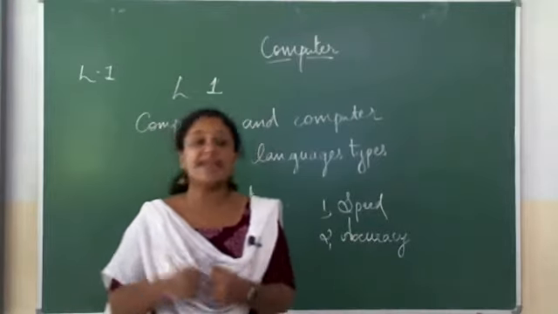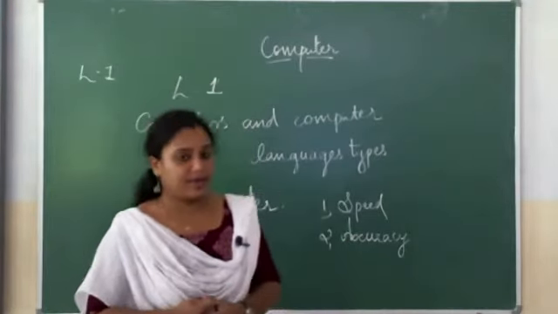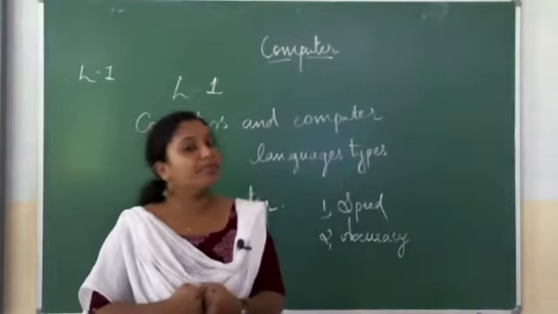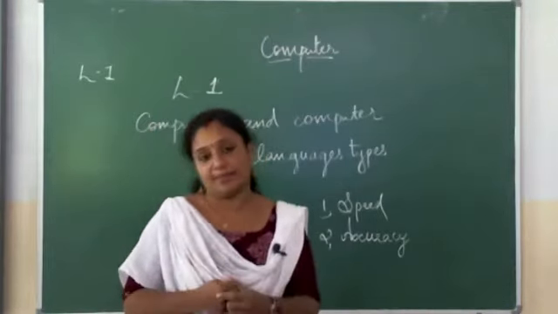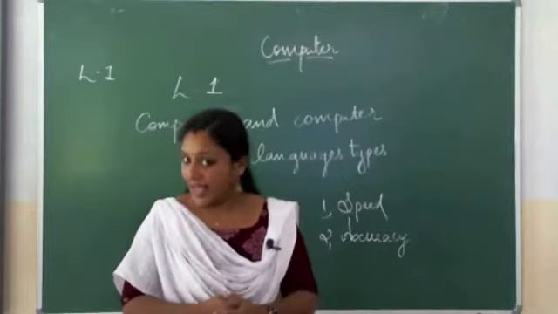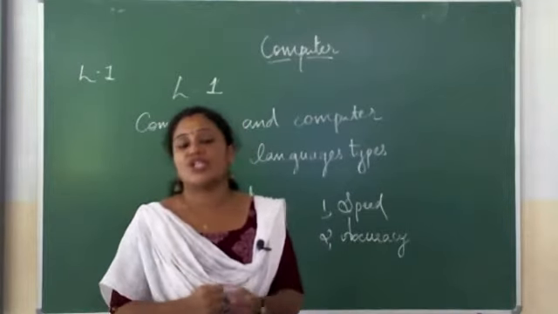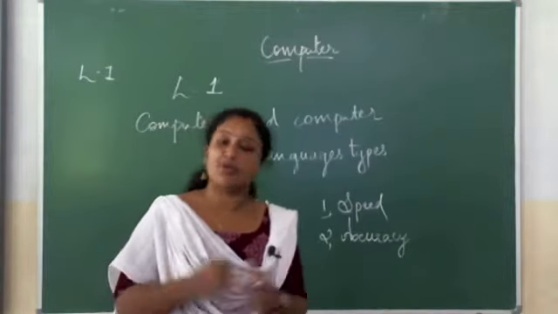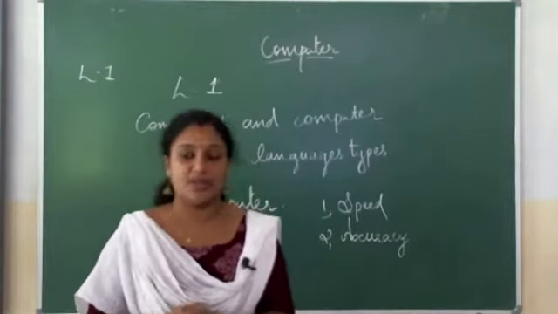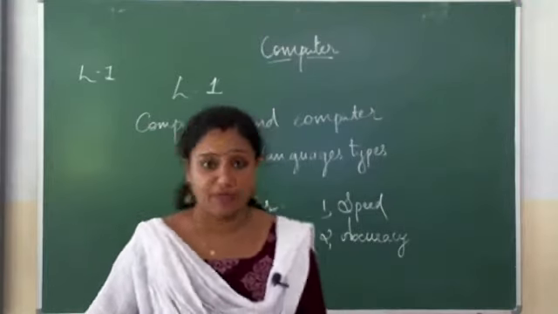That means, as we discussed, a computer can perform all the instructions given to it in a step-by-step manner, and such instructions are known as programs. So, computer can perform programs. So, that is the second characteristic feature of a computer.